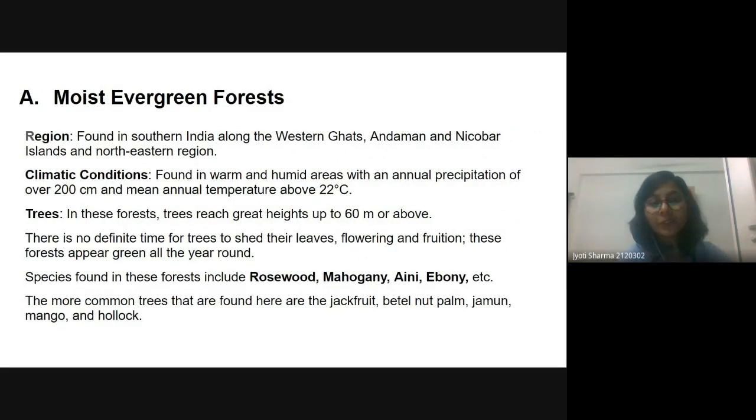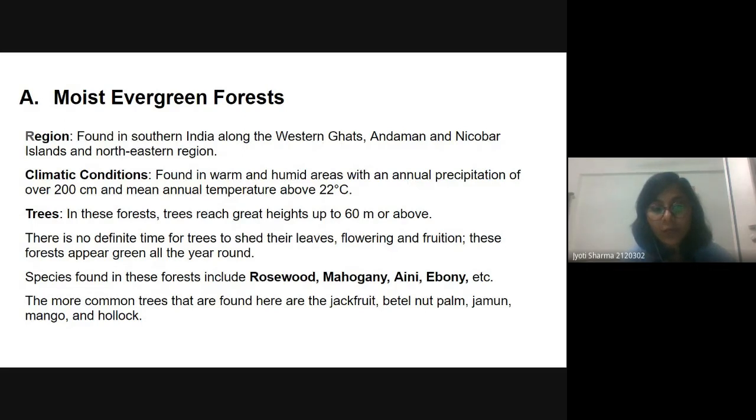So we have the evergreen forest, where can we find it? We can find it in the Western Ghats, in the Andaman and Nicobar Islands, and in the northeast region. Okay, so what will be the climatic condition here? They are found in warm and humid areas, and because deciduous trees shed their leaves in the summer season so that evaporation doesn't exceed the precipitation, right? But in the evergreen we have annual precipitation over 200 centimeters and mean annual temperature above 22 degrees Celsius.